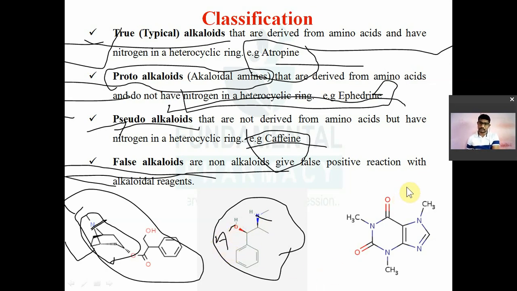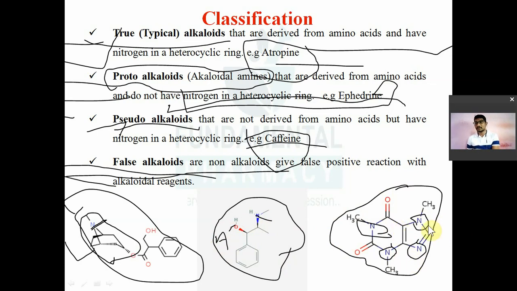Then you can see here it is the structure of your caffeine. So this is known as a pseudo-alkaloid. Here they are not biosynthesized from amino acid, but they have nitrogen in the heterocyclic ring. यहाँ पे देखो nitrogen heterocyclic ring में है, लेकिन these are alkaloids not biosynthesized from amino acid. Still they have nitrogen in the ring. They are known as a pseudo type of alkaloid. They are biosynthesized from your purine and pyrimidine bases.